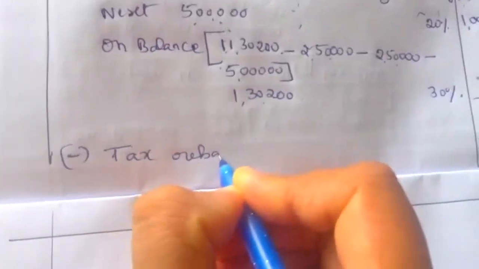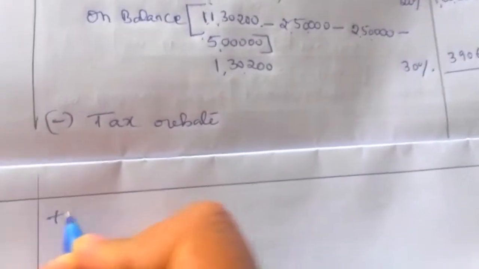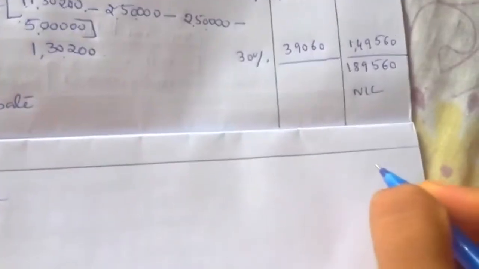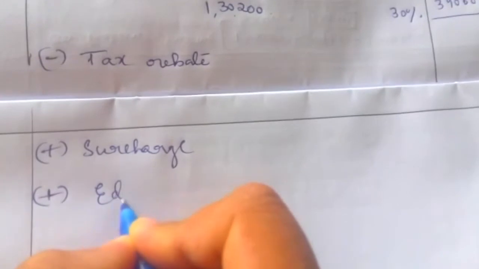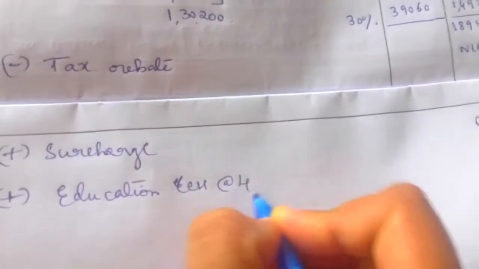Tax rebate is nil. Add surcharge, also nil. Next add health and education cess at 4%.